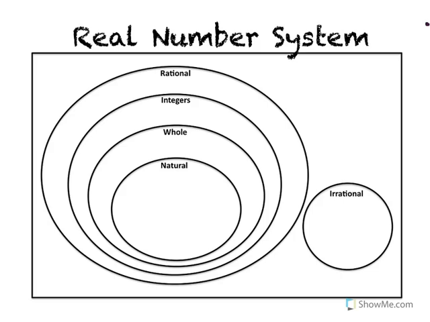We're going to start in the very inner circle with natural numbers. Natural numbers are what we also call counting numbers. Think about when you were a little girl and you were learning to count. You always started with 1, like counting on your fingers. So the counting numbers start with 1, then go to 2, 3, and so on forever.